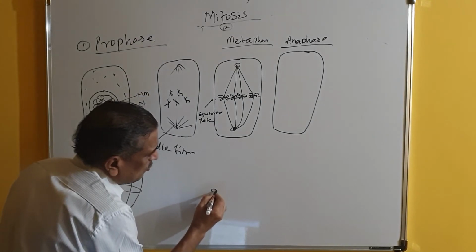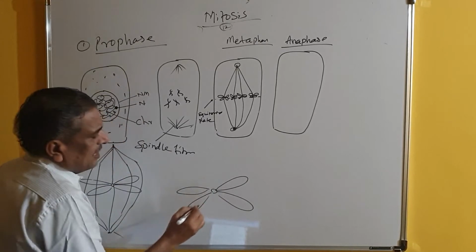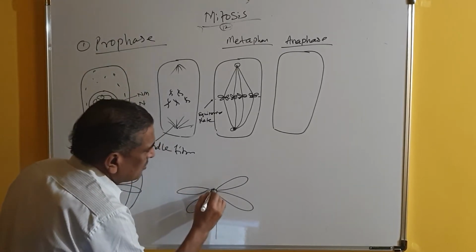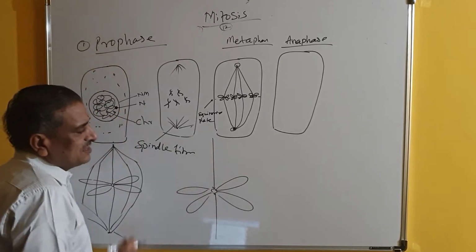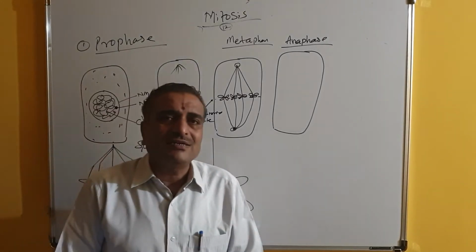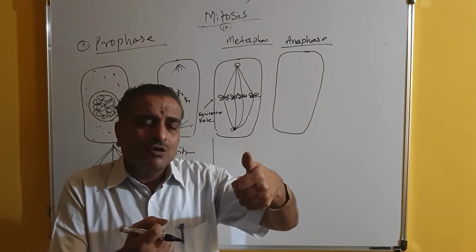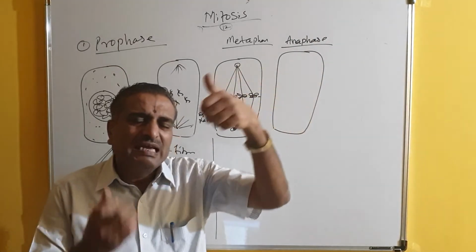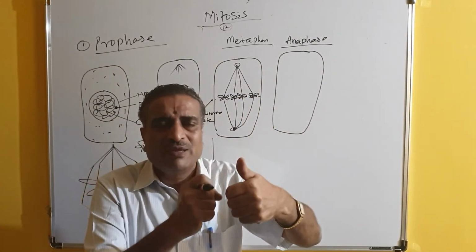This is the centromere, and this is the chromosome. Okay. And two spindle fibers are attached here. So these are the spindle fibers. What happens is, these spindle fibers will not sit quiet. They start continuously pulling the chromosome. So from opposite poles, equal pressure or equal force is applied on the centromere.